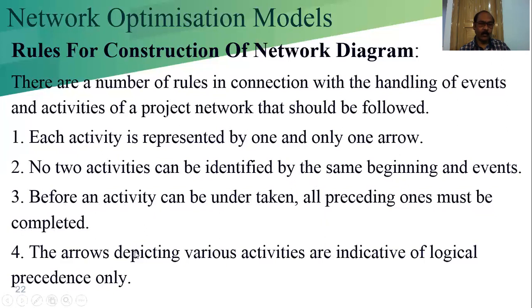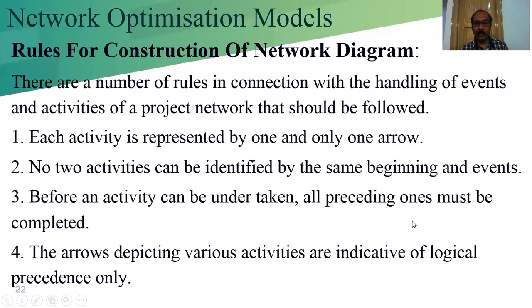The arrows depicting various activities are indicative of the logical precedence only. When you represent the activity by an arrow, there is a start node and an end node.